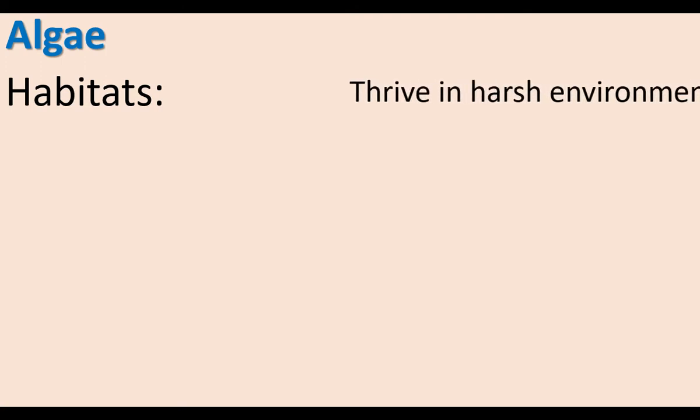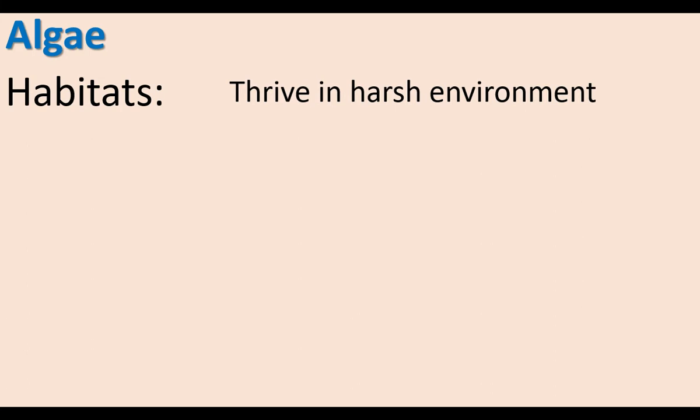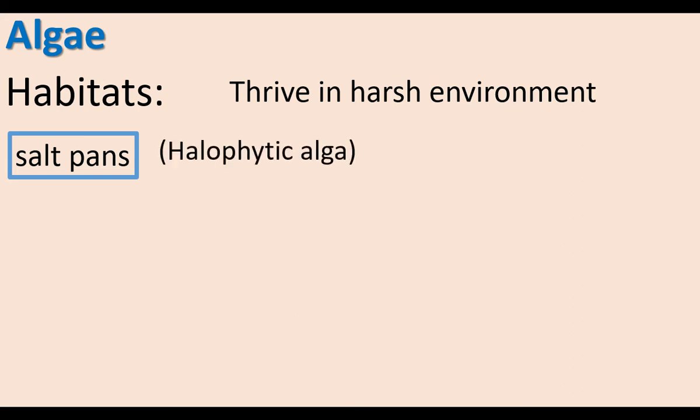Some algae live in extreme habitats. They live well in harsh environments. They can live in salt pans. Algae that live in high salt areas are called halophytic algae. Example: Dunaliella salina.